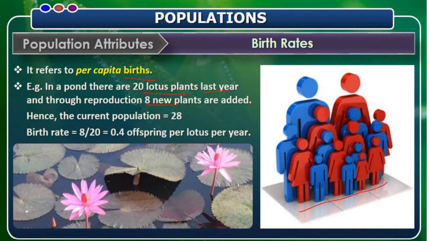Birth rate refers to per capita births. In a pond with 20 lotus plants, where last year 8 were added in the new year, the population increased by 8. So, when we calculate, it is 0.4 offspring per lotus per year, added to the existing population.